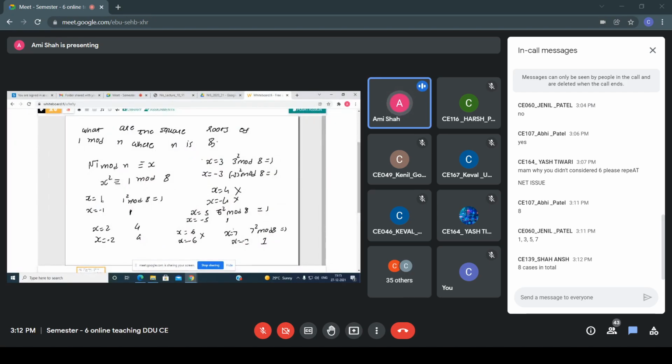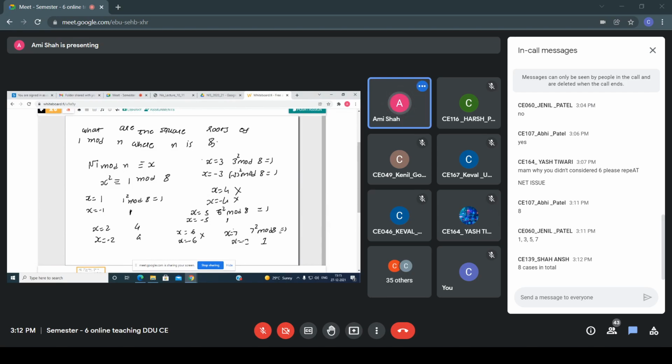So see, similarly here, what I am trying to explain, what I have done: if I am putting x equals 1 and minus 1, in both cases I am getting 1, right? In 2, I am not getting 1, so I am not considering it. In 3, I am getting 1, minus 3, I am getting 1. In 4 and minus 4, I am not getting the 1 value, so I am not considering it. In 5 and minus 5, I am getting 1.